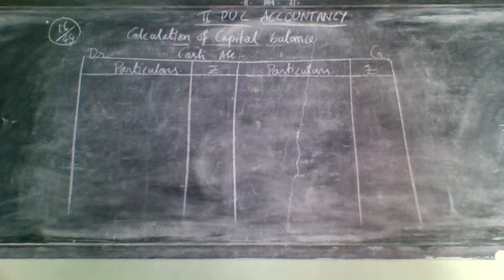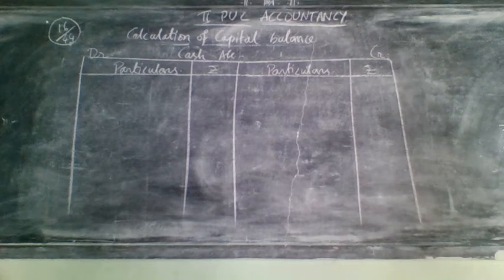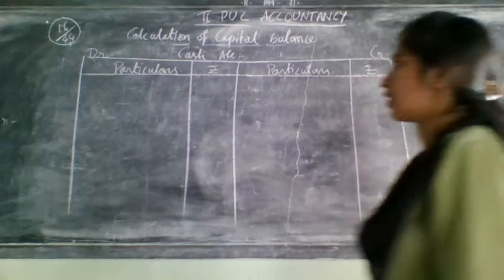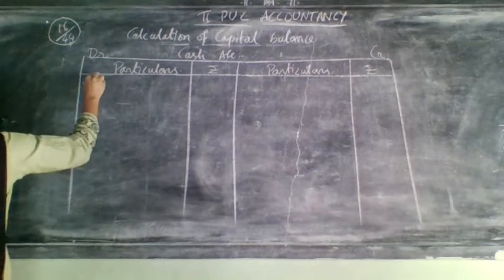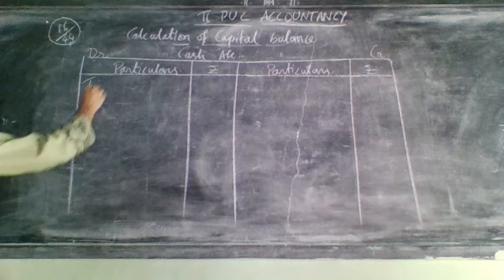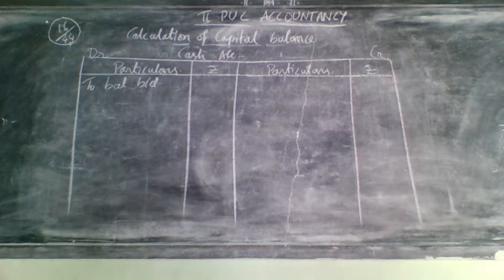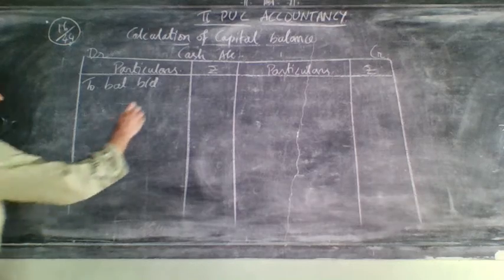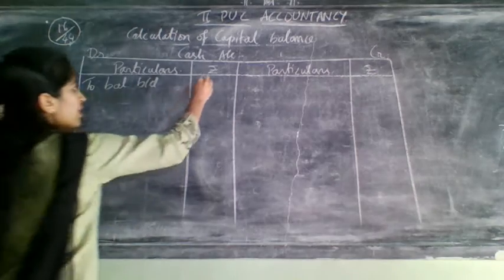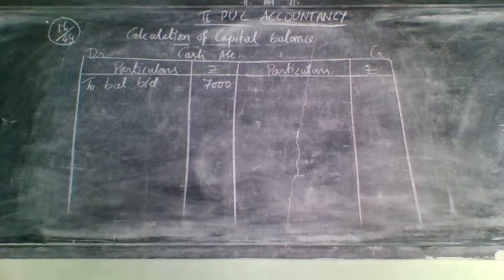Let us open now the cash account. Here in the problem they have not given anything about bank. They told you cash. So we will write cash account, and cash account always starts with which side? Debit side. And here you need to write it as "To balance brought down", and write the amount whatever it is given on the asset side of the balance sheet. That is how much they have given cash in hand. 7,000 they have given. Write it here as 7,000.